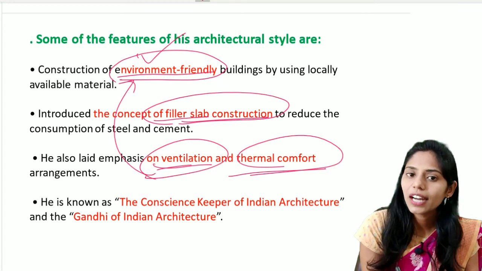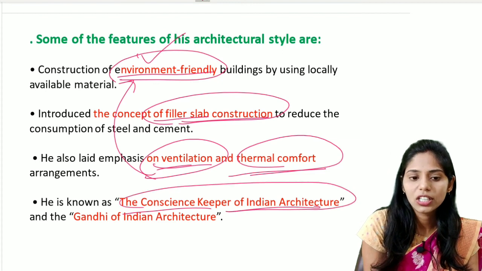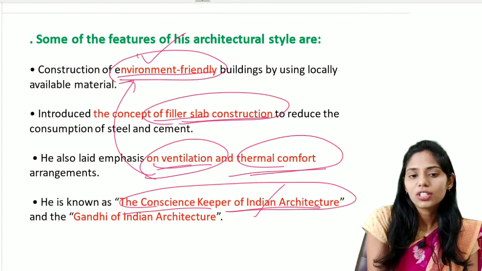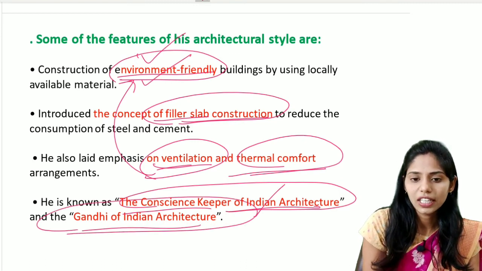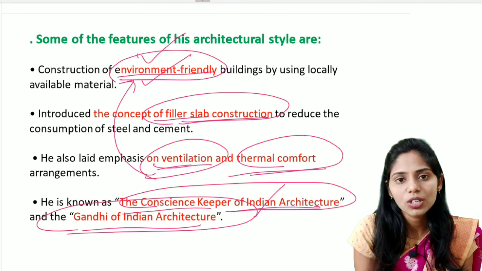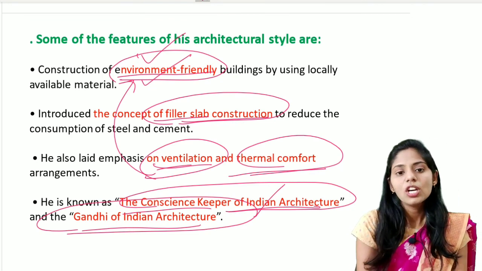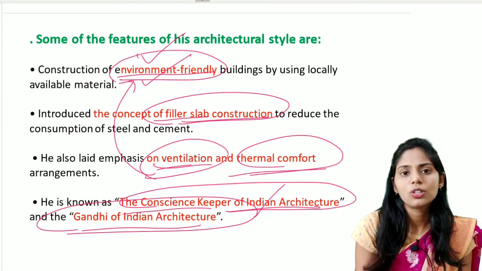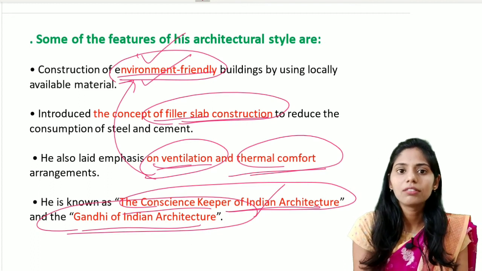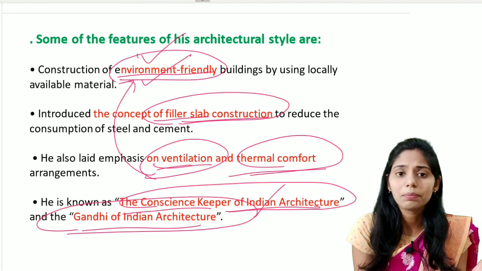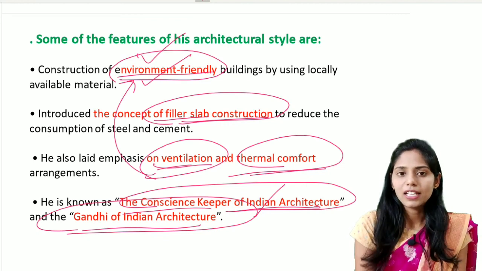And the next important point regarding this person is he is also known as the conscience keeper of Indian architecture. Because this person mainly focused on being environmentally friendly, he is also called the Gandhi of Indian architecture. So these are some of the points that you should remember regarding Laurie Baker. These are very important from the prelims point of view. Whenever you are writing any answer regarding construction that is environment friendly, you can quote this person as an example, that we have this style which emerged during the period of 1947. So you can add this as an example as well.